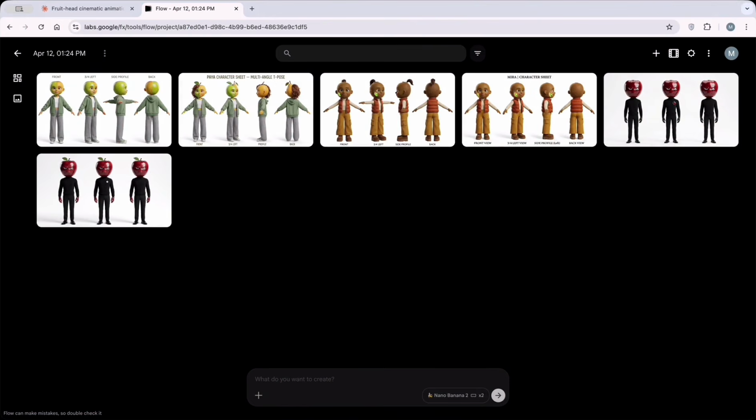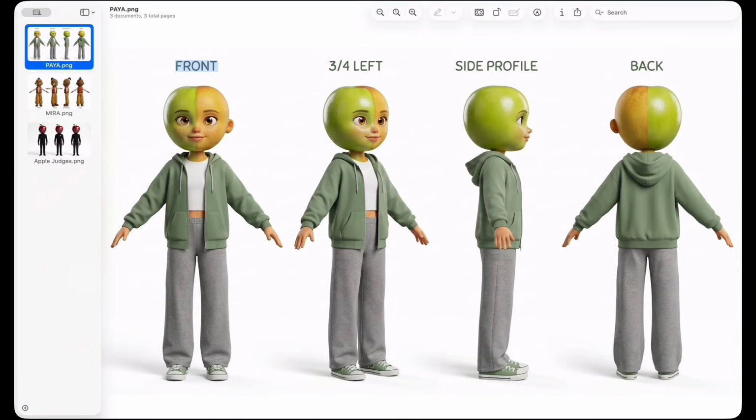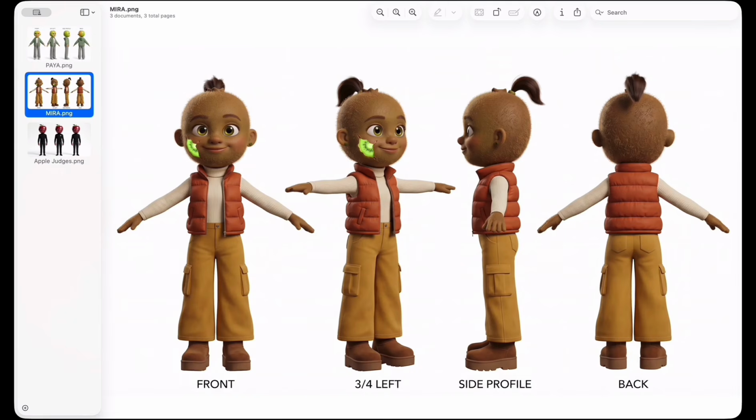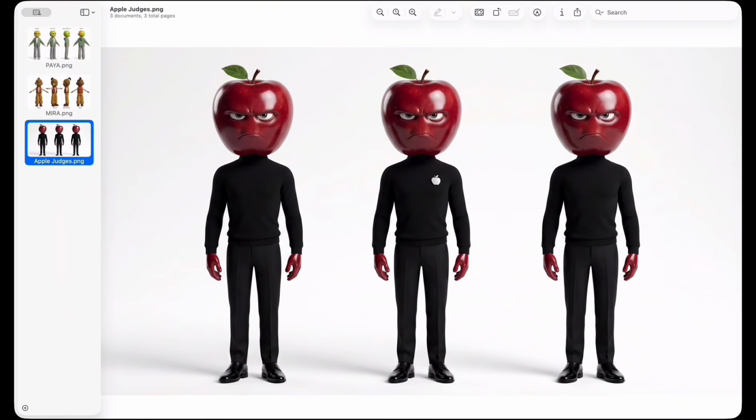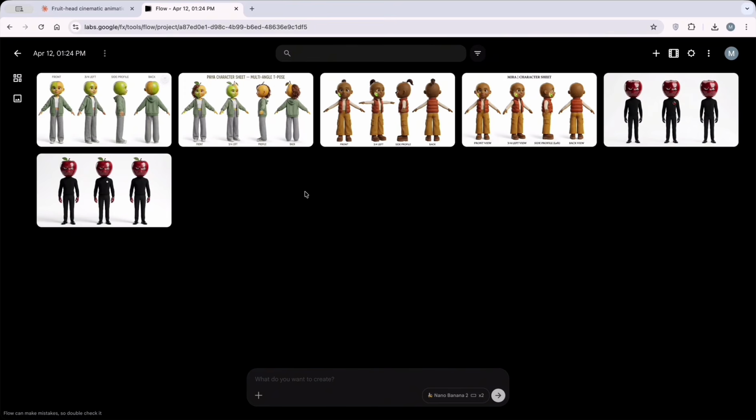All right, my images are ready. From these 6 photos, I'm going to pick the 3 I like best so we can look at them together. First, we have PAYA, the main character of our story. He is a fruit that is half apple and half pear. Next is MIRA. In the story, she has a small injury on her right cheek. And finally, here are the apple judges. Now, let's start making the main images.